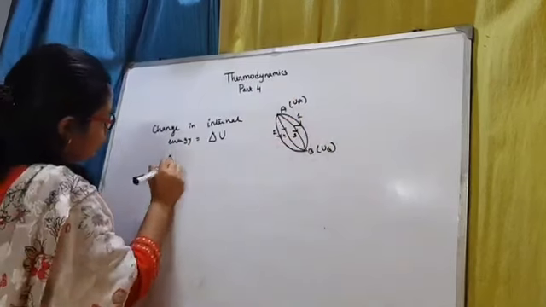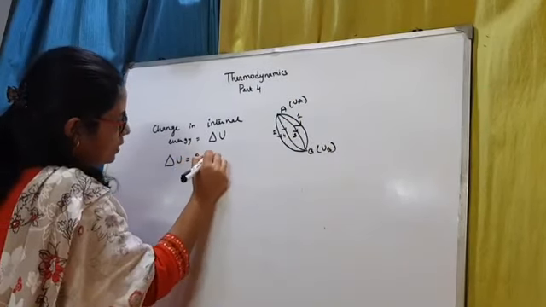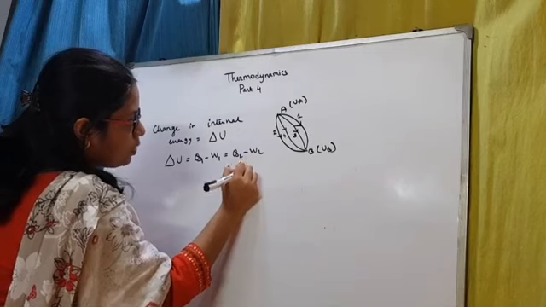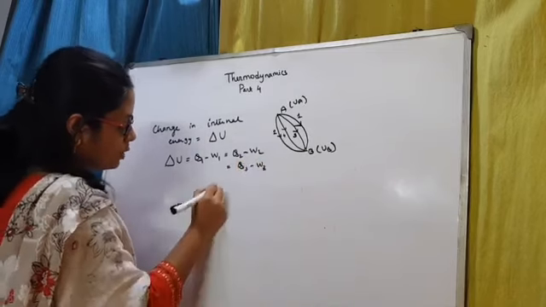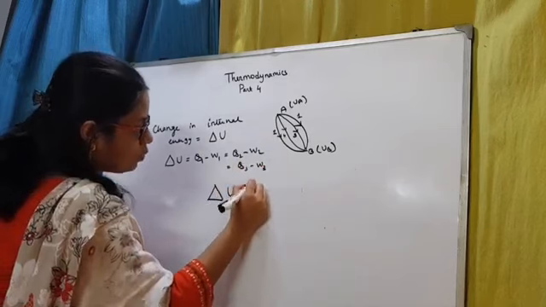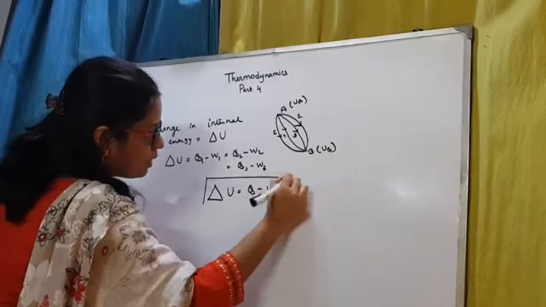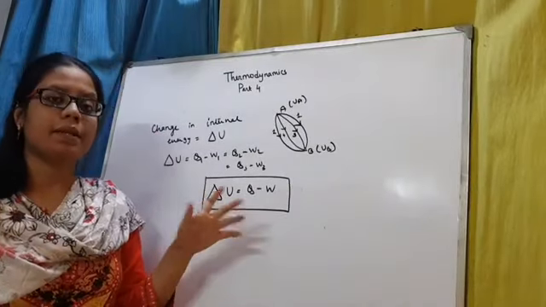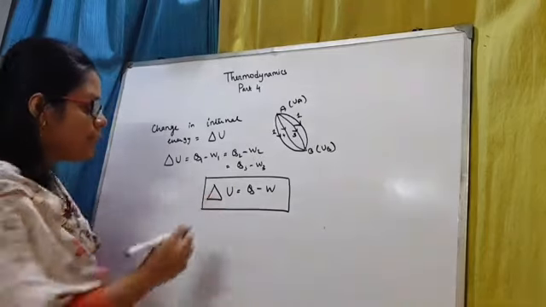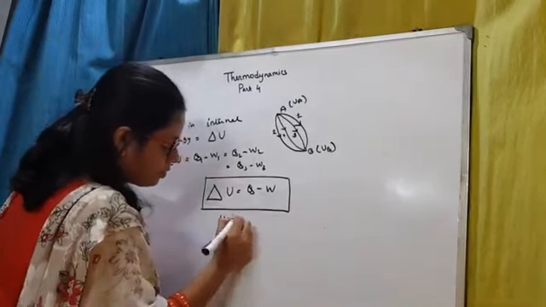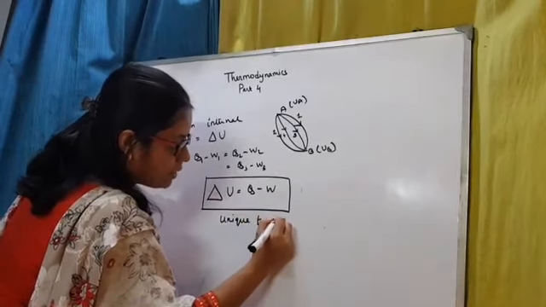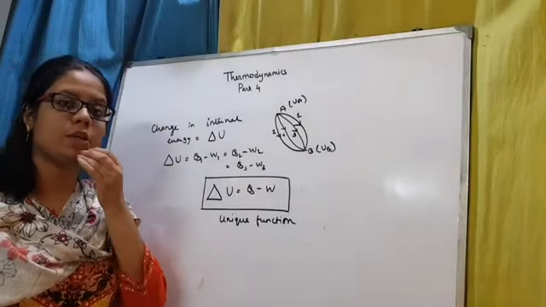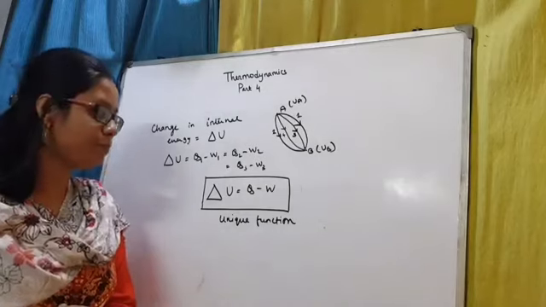And this delta U is equal to Q1 minus W1, which is again equal to Q2 minus W2, which is again equal to Q3 minus W3, and so on and so forth. So in general, we can write delta U is equal to Q minus W. This is the mathematical expression of the first law of thermodynamics. This is how we mathematically define the first law of thermodynamics, and this delta U is a unique function. It is a unique function because it depends only on the states of the system. It is a property of the states of the system. It does not depend upon the path which is taken. Right?